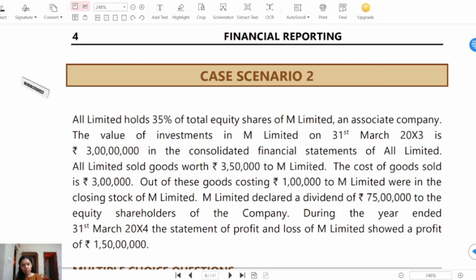The cost of goods sold is rupees 3 lakh. Out of these goods, goods costing rupees 1 lakh were in the closing stock of M Limited. M Limited declared a dividend of rupees 75 lakhs to the equity shareholders of the company. During the year ended 31st March 2024, the statement of profit and loss of M Limited showed a profit of 1 crore 50 lakhs.